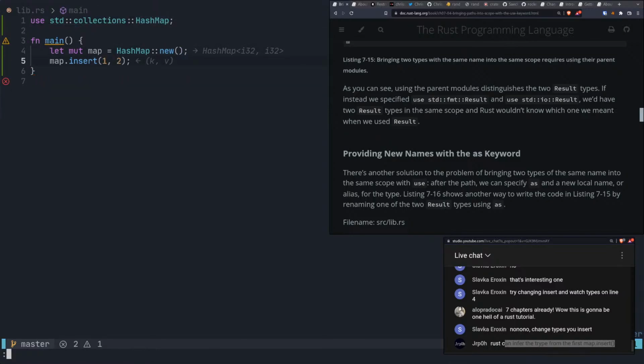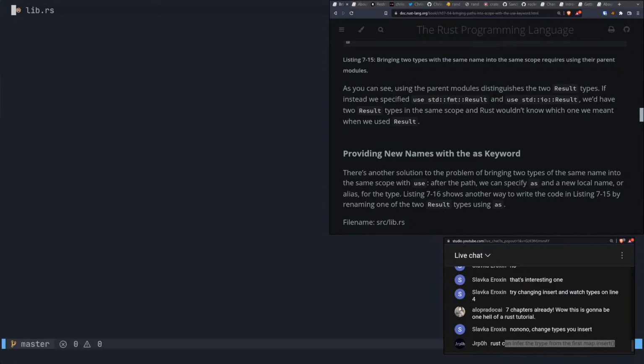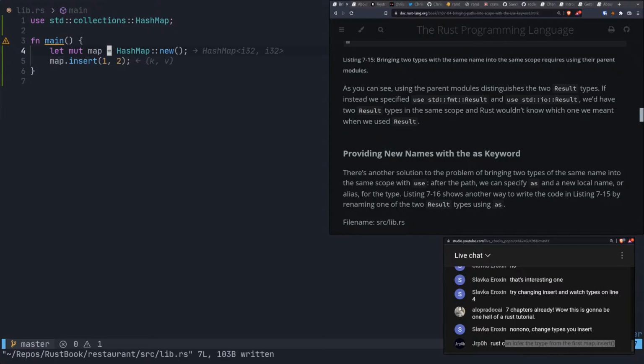Okay, now we're back over here. One second, I'm going to reopen this. Now we're back over here, and we have this. So now we have the hash map i32 and i32 as the key and value. So you're saying if I go in here, whoops, and I put an A. Okay. See how it's inferring all the way back up there? It even knows, right? So there we go. All right. Thank you for that.